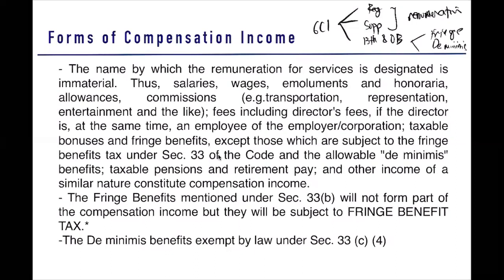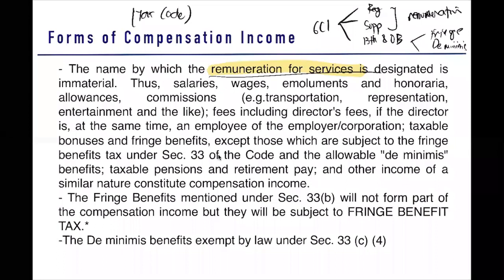Okay. So forms of compensation income provided under the tax code. Under the tax code, you have these items of compensation income. We start first with the name by which the remuneration for services is designated. So if it is a compensation for services or remuneration for services, it is considered compensation income.